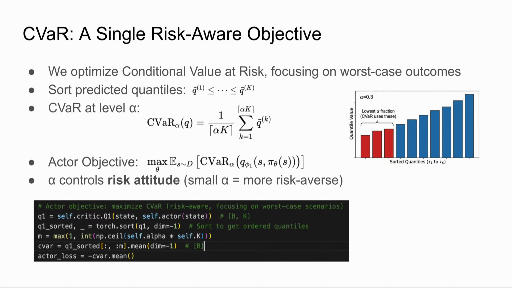Mathematically, CVaR is just the average of those lowest quantiles. So a small alpha means we're focusing on more extreme failures, which corresponds to a stronger risk-averse policy. The actor objective is then to maximize CVaR, meaning we push the policy toward actions that perform well even in their worst-case predictions.